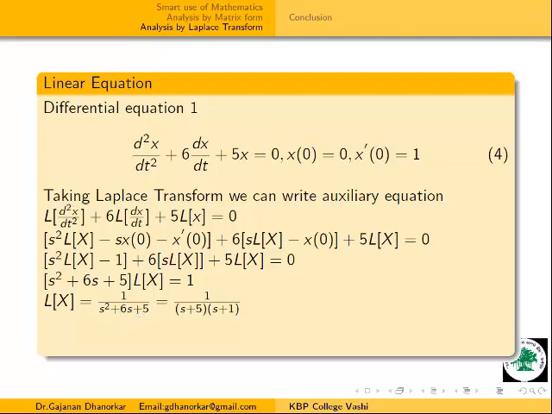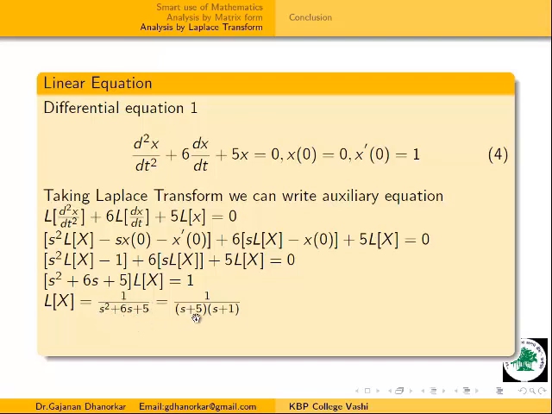Again, the interesting thing is that in the first module, in our differential equation form, the auxiliary equation was m square plus 6m plus 5. In the second module, that is in matrix form, our characteristic equation to find eigenvalues was lambda square plus 6 lambda plus 5, and in Laplace transform form we are getting s square plus 6s plus 5. The equation is the same, but the form goes on changing, because we are using different representations of our linear system model. That's why we are getting s square plus 6s plus 5.